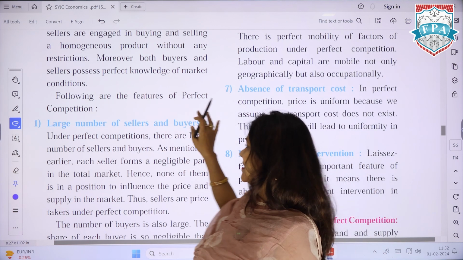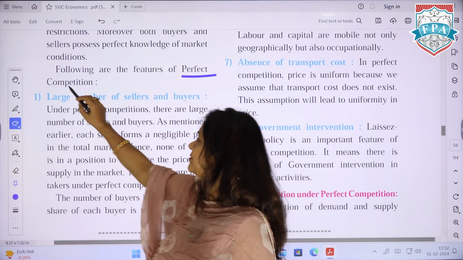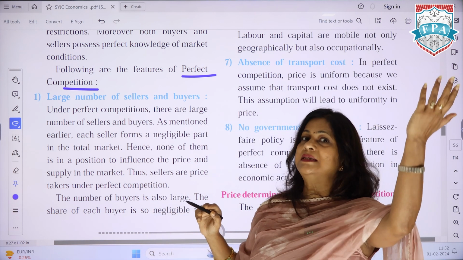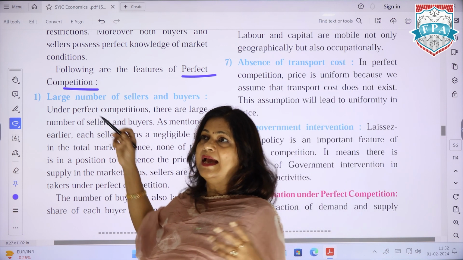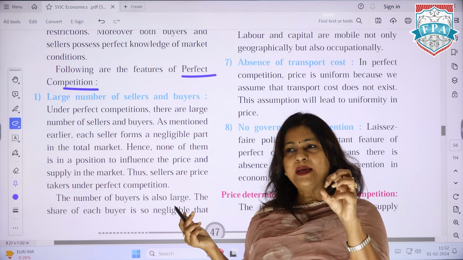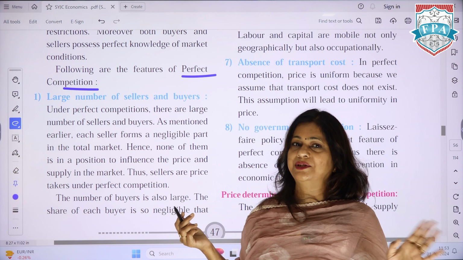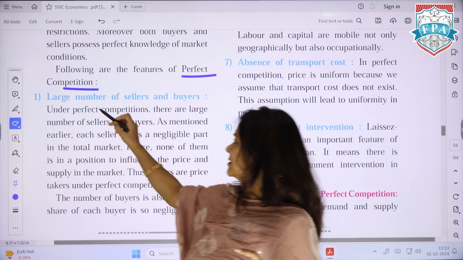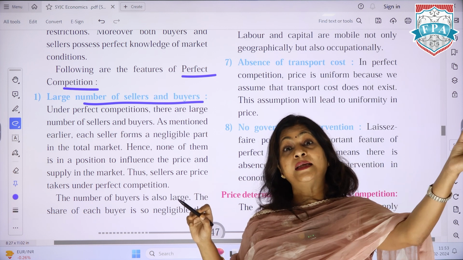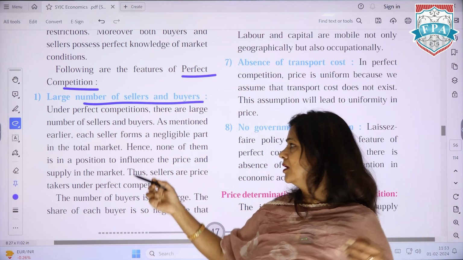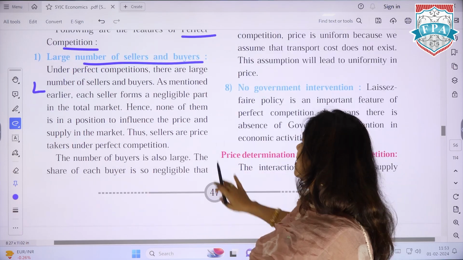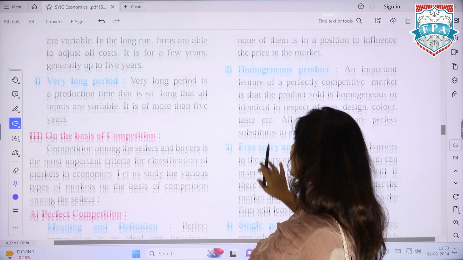For a longer question, you are being asked the features of perfect competition. Last time I said that even if I don't have the text material, we can commonsensically write some points. First, it should not be a product that only a few people are using. Whenever there is any limitation, it will not remain perfect competition. So one is, there are loads and loads of people who can produce and sell this product. That means there are a lot of sellers, and at the same time a lot of buyers for that product. Large number of buyers and sellers of this particular product are there in the market.